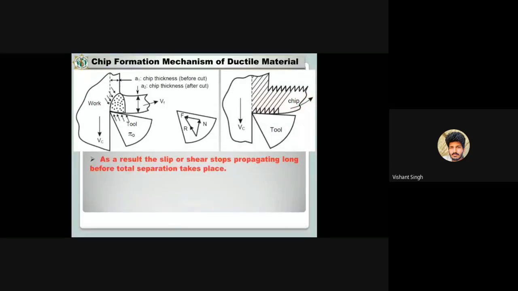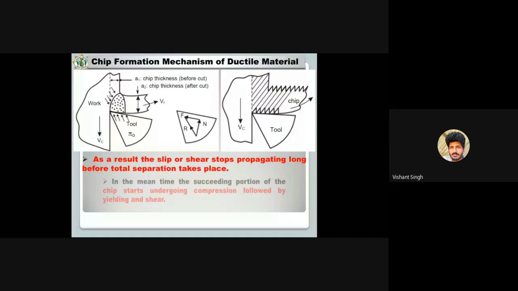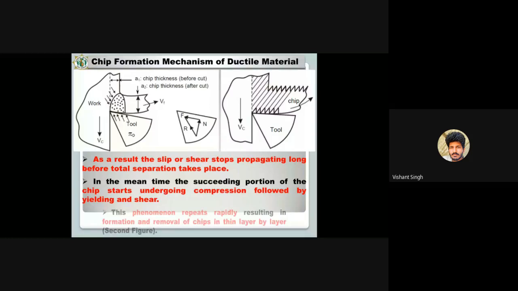So as a result, the slip or crack stops propagating long before total separation takes place. In the meantime, the succeeding portion of the chip starts undergoing compression followed by yielding and shear. This phenomenon repeats rapidly, resulting in the formation and removal of the chips in thin layers, layer by layer.